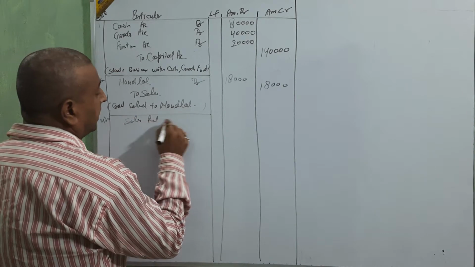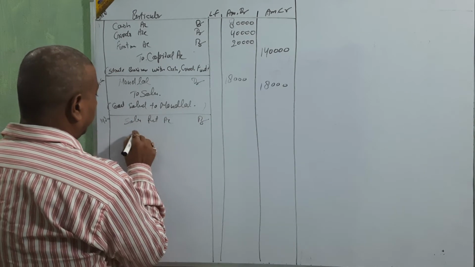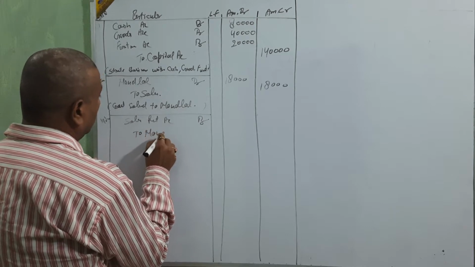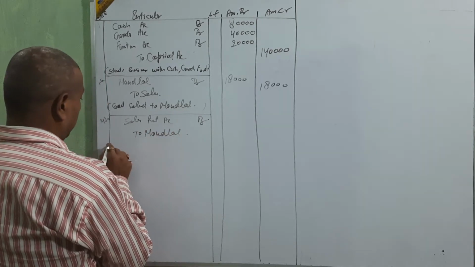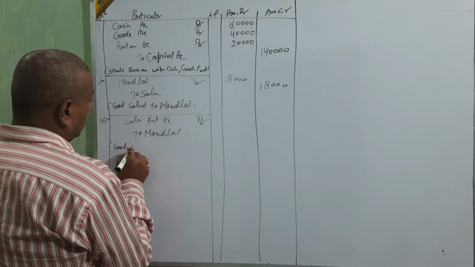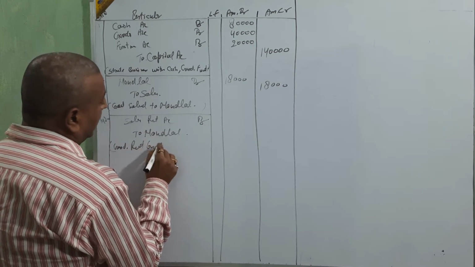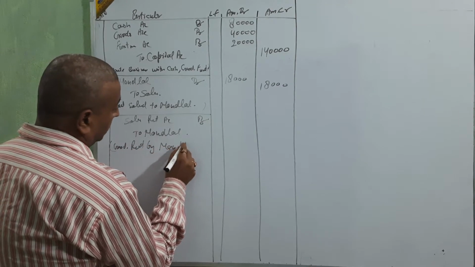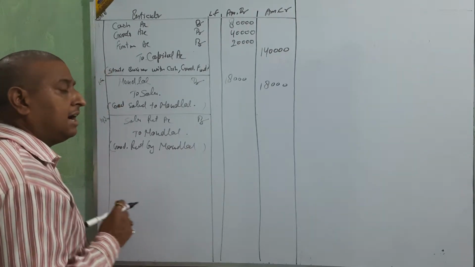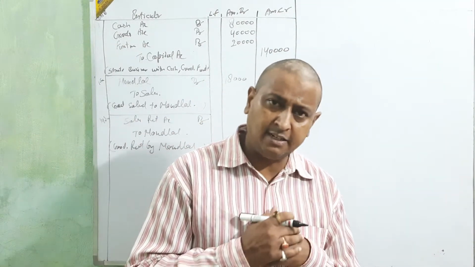Sales return account debit to Nandlal, goods returned by Nandlal.